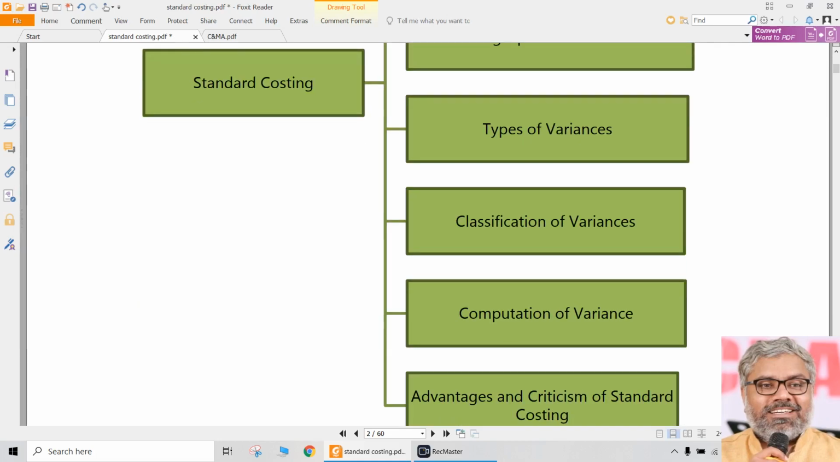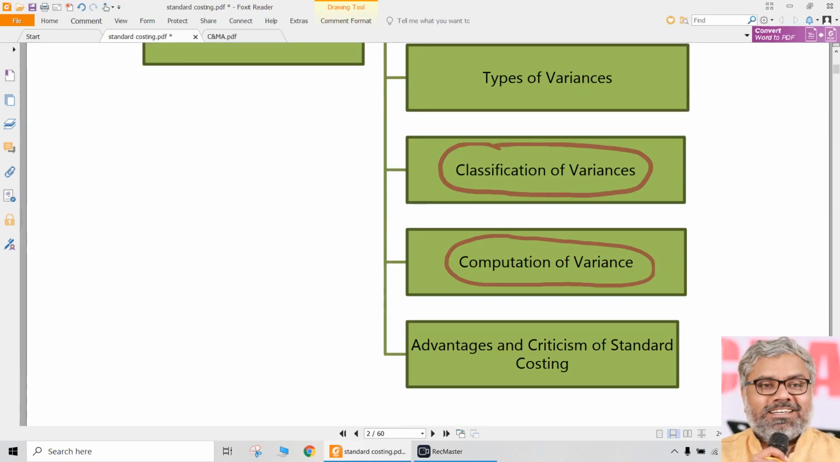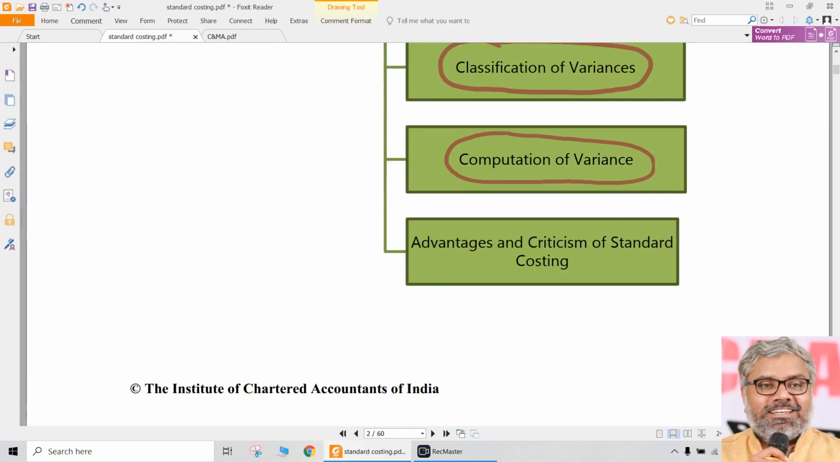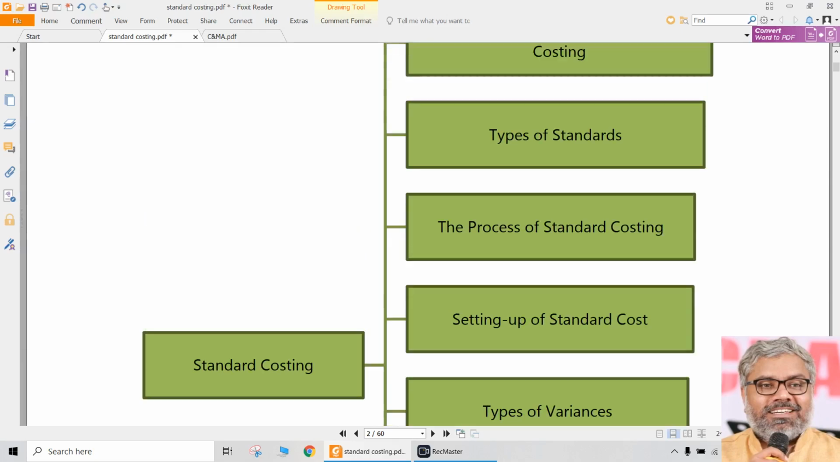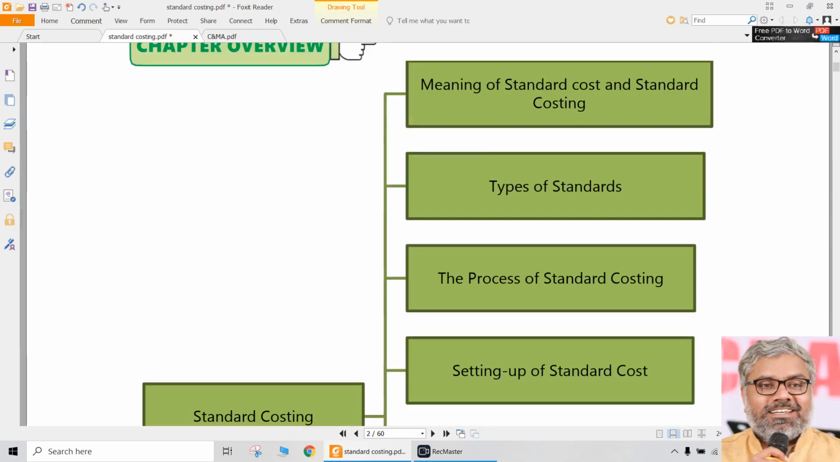And what types of variances are there? This is definitely our main aspect: classification of variances and computation of variances. These are the problems we are going to solve in this chapter. All remaining things are theoretical aspects. What are the advantages, criticism, all those things are theoretical aspects. And we have to always follow the same thing. Theory questions will be there in the costing paper, no doubt about it.